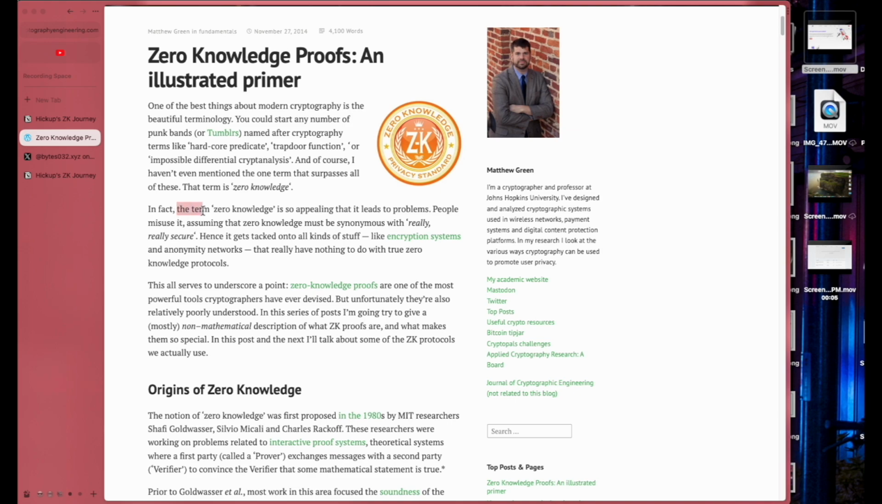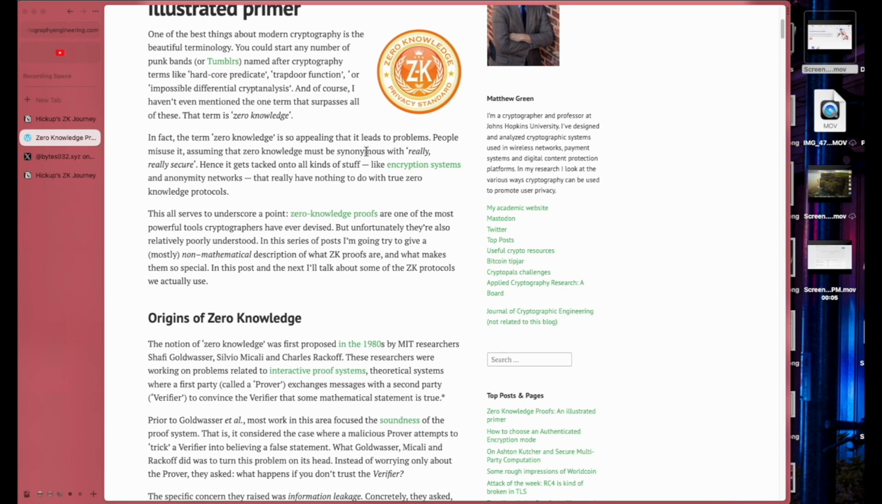In fact, the term zero knowledge is so appealing that it leads to problems. People misuse it, assuming zero knowledge must be synonymous with really secure. That is true. I've heard people just throw money just because it's ZK. Hence, it gets tacked onto all kinds of stuff like encryption systems and anonymity networks that really have nothing to do with true zero knowledge protocols.